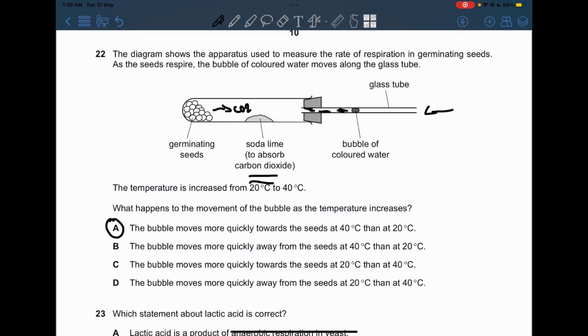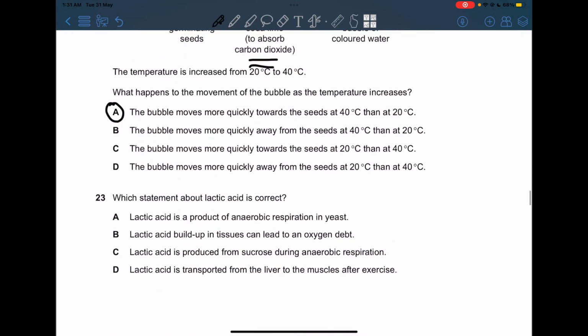So that's going to be our answer because it moves more quickly at 40, because there is an optimum temperature for the germinating seeds, and 20 will work, but it is not as fast as the 40. It's also moving towards the germinating state, so that's going to be our answer.